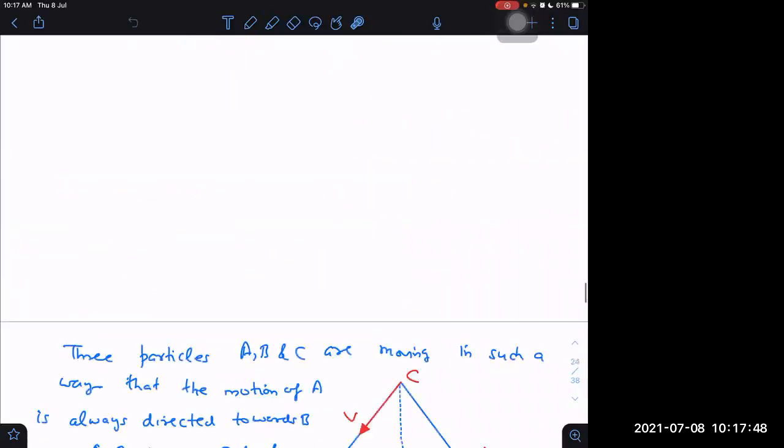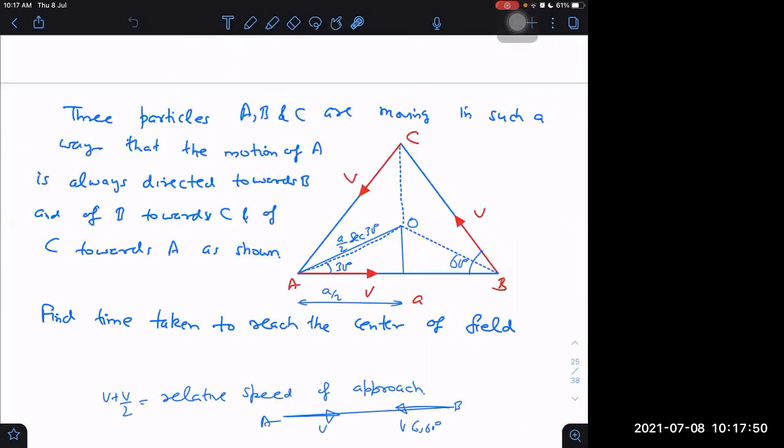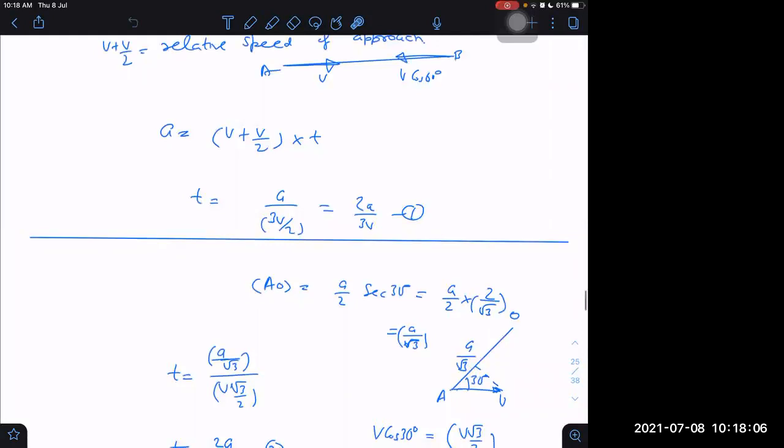How to find the distance covered? That is also very simple. Let us say I'm finding out the distance covered by A. Although it is a very complicated path, it will follow some spiral path, right? What is the distance covered? That is speed into time. Time is 2A by 3V. Speed is V. V will remain constant. Then distance covered will be what?